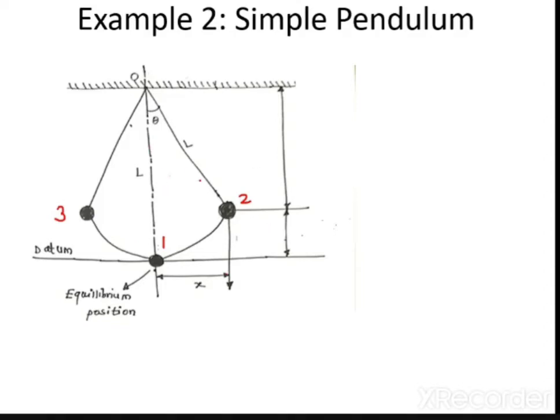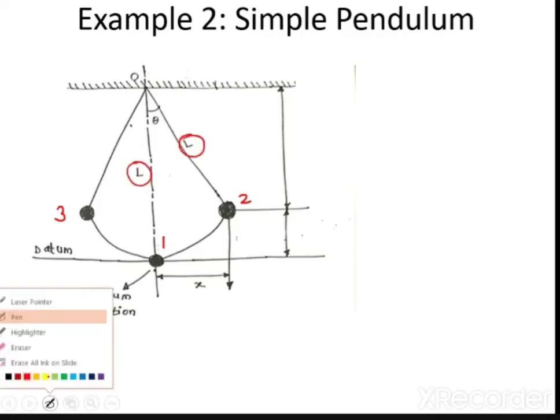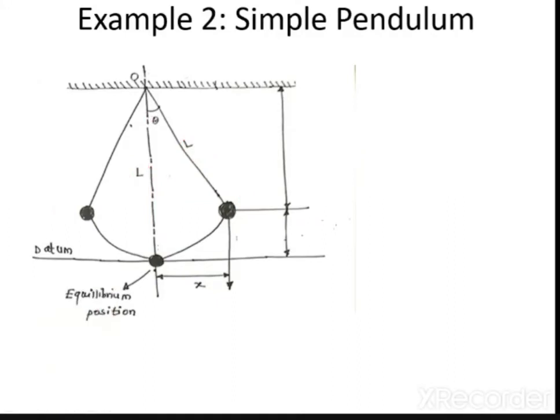Let us say this is L, this is also L. Basically you know that if this is theta and I draw a vertical line here, this will also be theta. If this is L and this is theta, this vertical distance will be L cos theta, and this horizontal distance will be L sin theta.